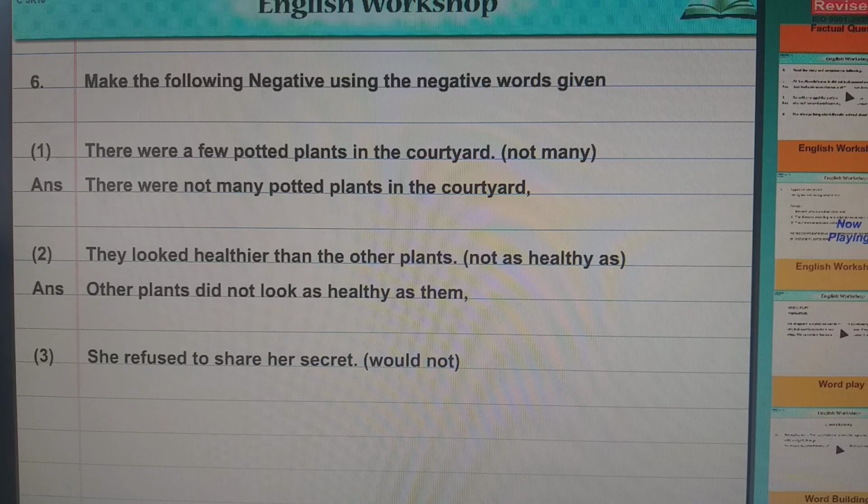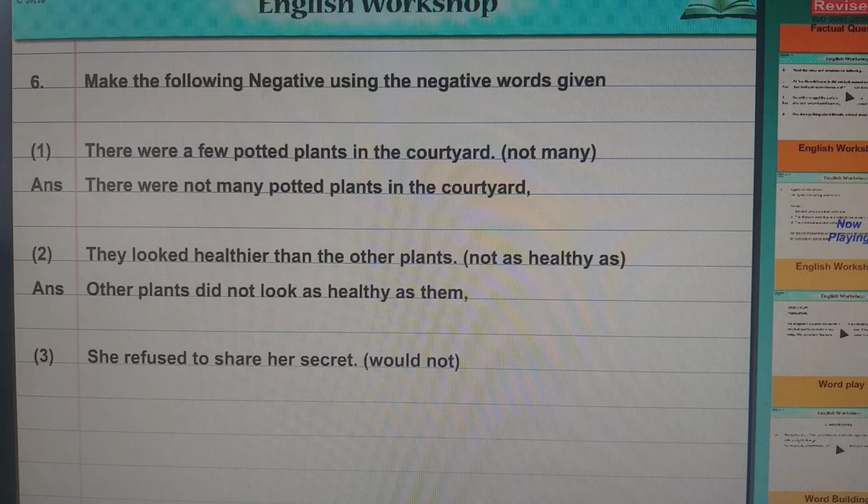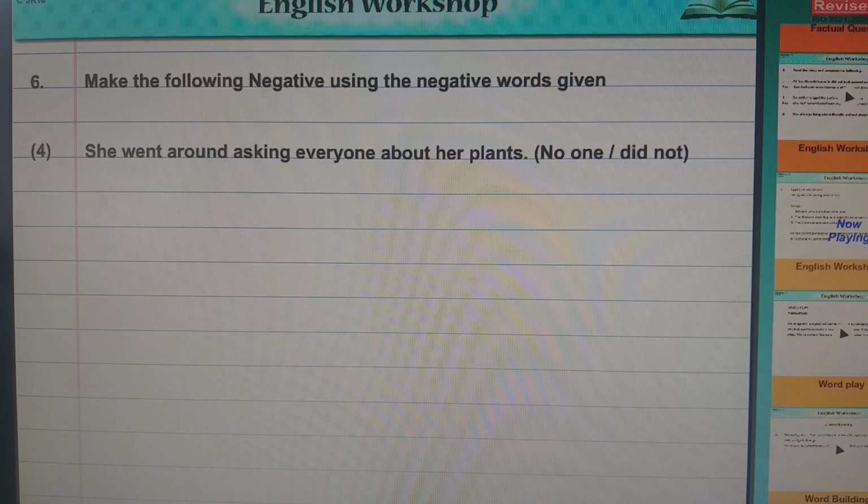And next, let me pause it before the answer comes. Okay, now see. They looked healthier than the other plants.